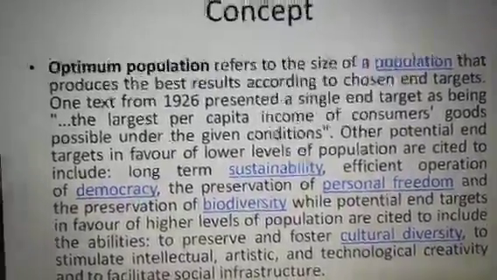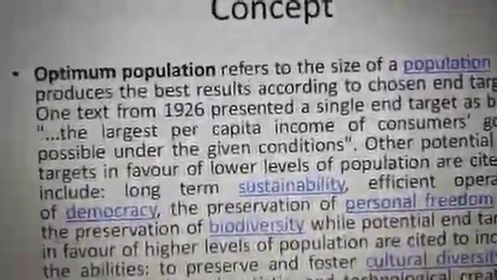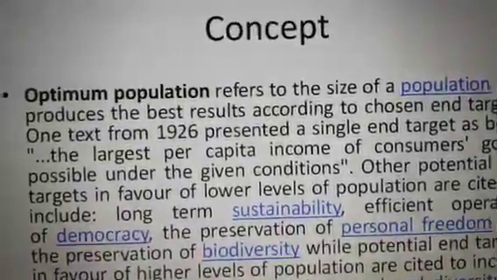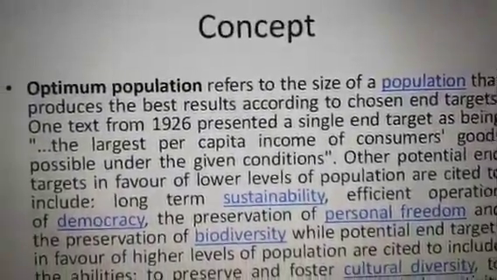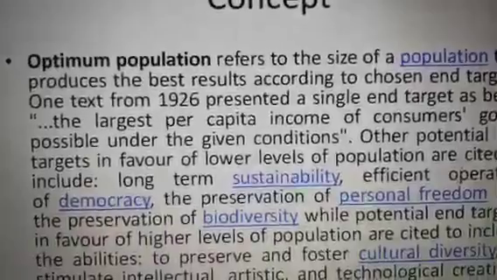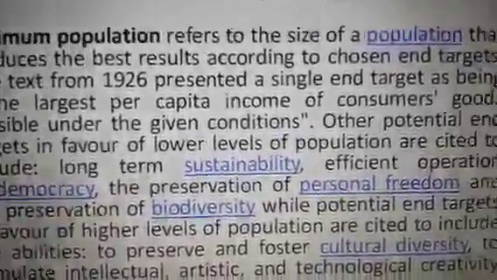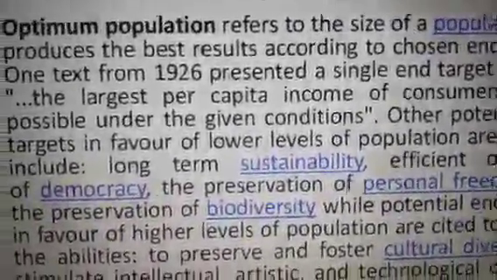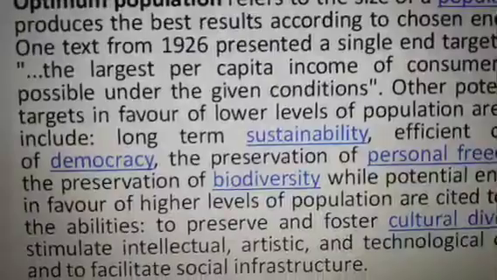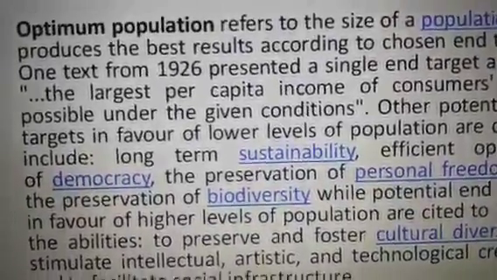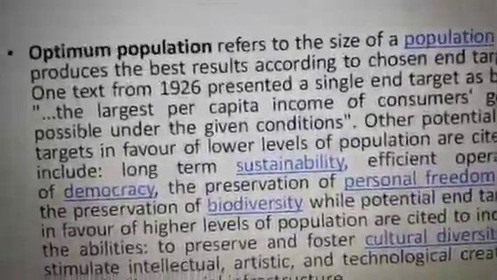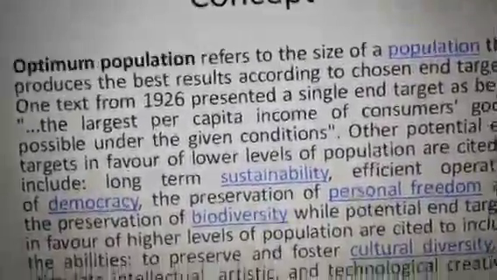When we introduce this, we may say the conceptual background of this theory is that optimum population refers to the size of population that produces the best results according to chosen targets. And when we talk about one text from 1926, we can say that it is the largest per capita income of consumers goods possible under the given condition. So this you can take in mind. Then what do you mean by optimum population? That is the largest per capita income of consumers goods possible under the given condition. This is the criteria of optimum population.